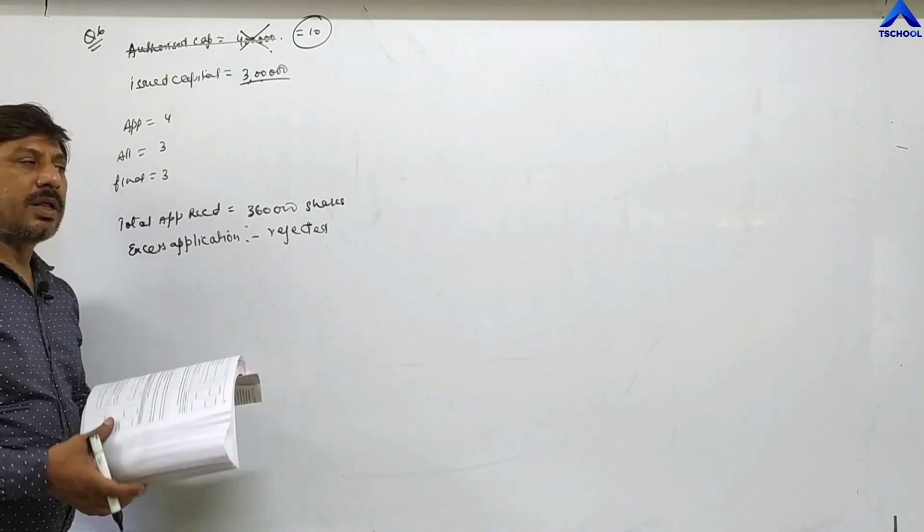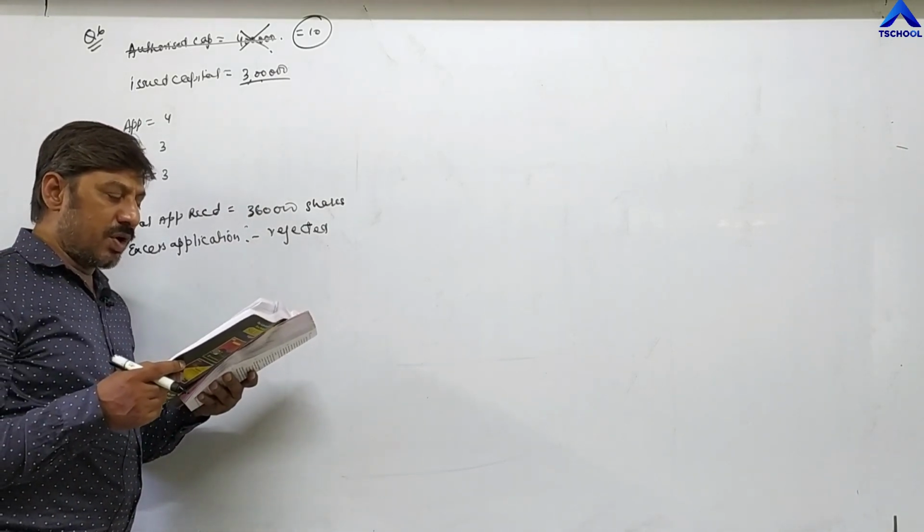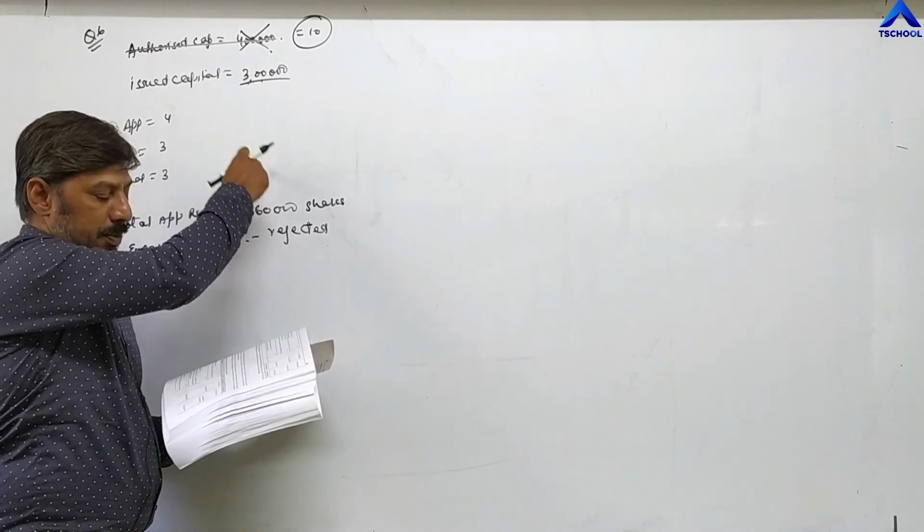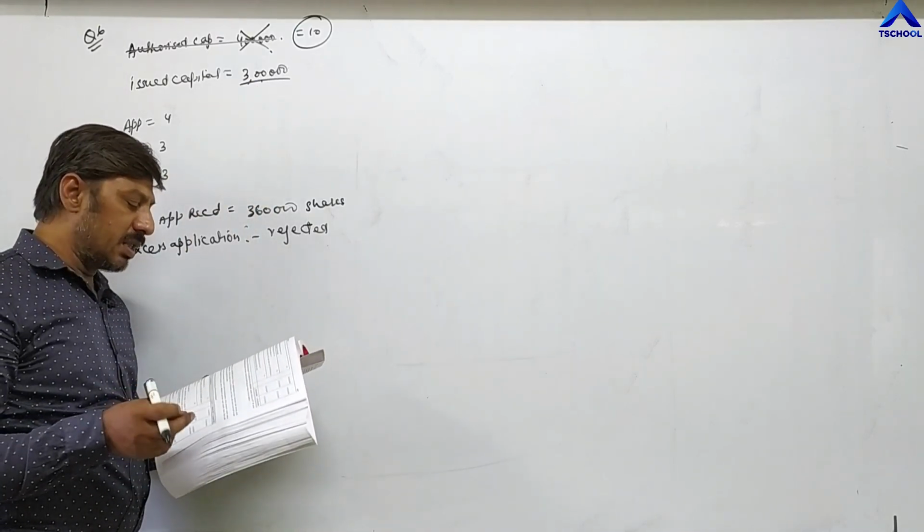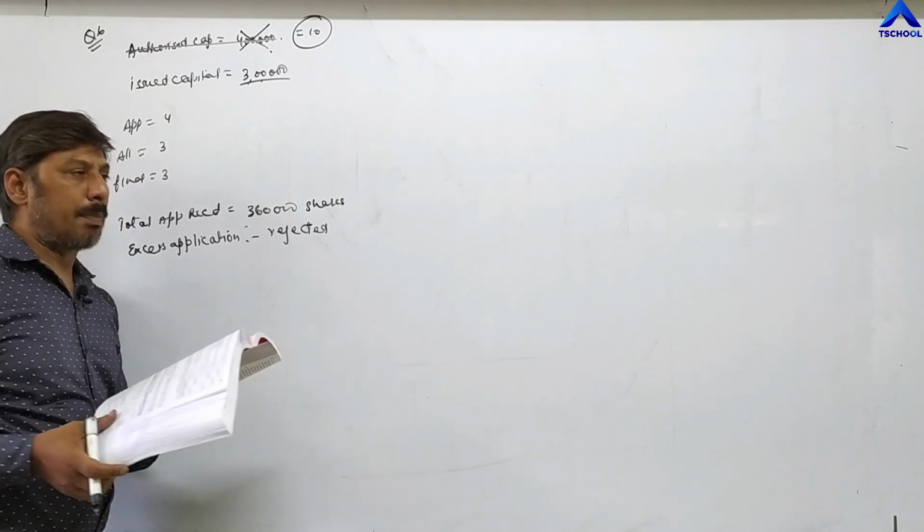That is also written in the question. Excess applications were rejected, means 60,000 applications were rejected, and money paid thereon was refunded to applicants.